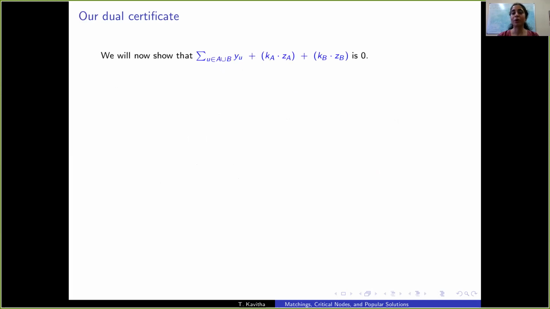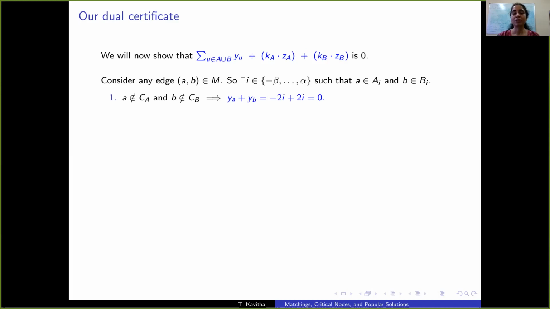Let's now show that the objective function value achieved by this solution is exactly 0. So let's look at any edge AB in the matching M. So there is some subscript i, so that A and B belong to A_i and B_i respectively. It's quite easy to check that the left-hand side of the constraint corresponding to the edge AB in the dual LP exactly sums to 0. So when both A and B are non-critical, we have this.